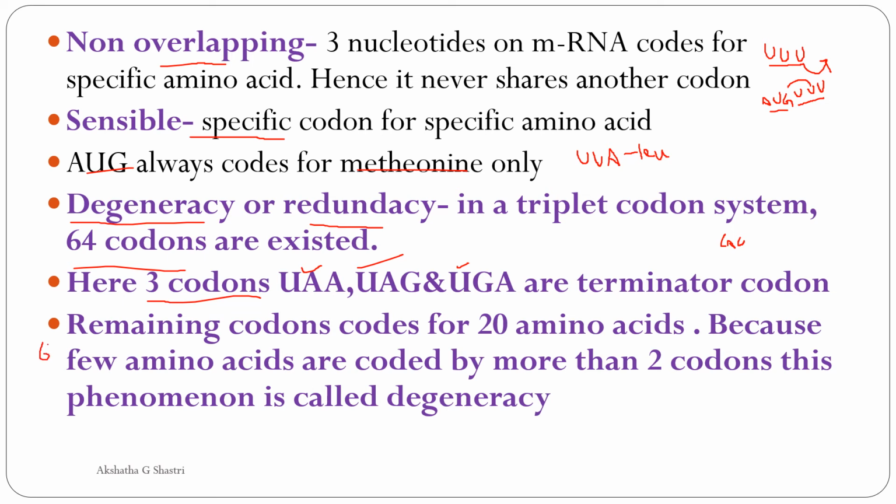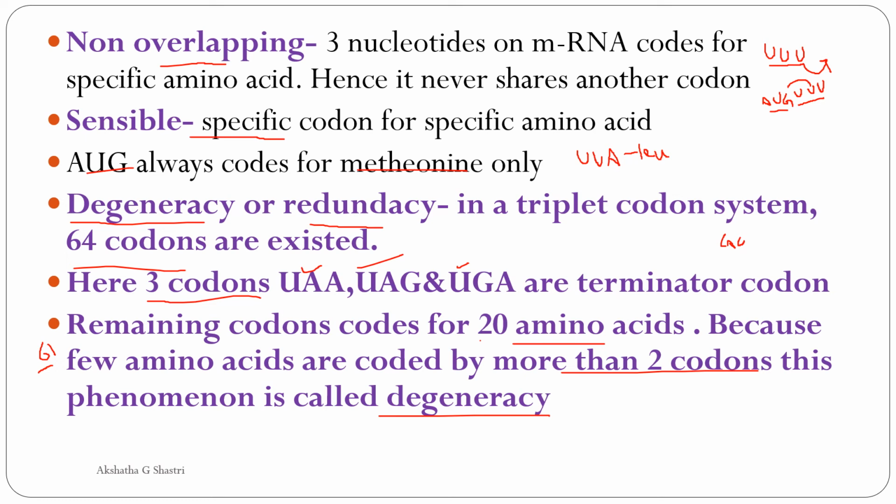These 61 should be distributed among the 20 amino acids found in nature. Because of this, a few amino acids are coded by more than one codon, and this property is known as degeneracy. Let me explain it.